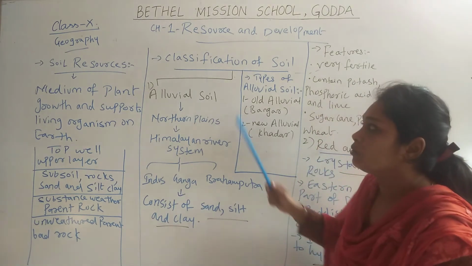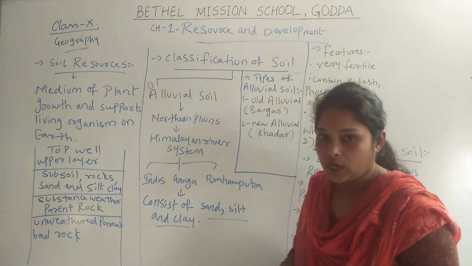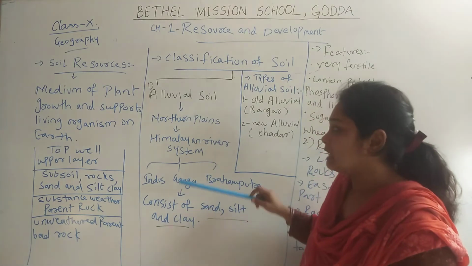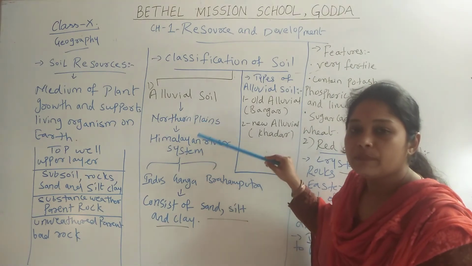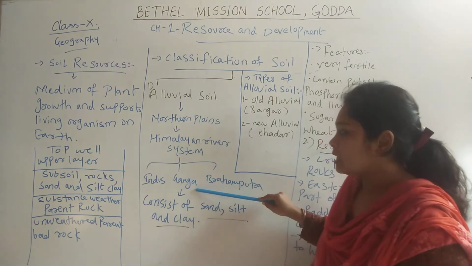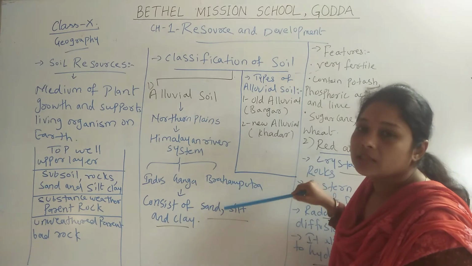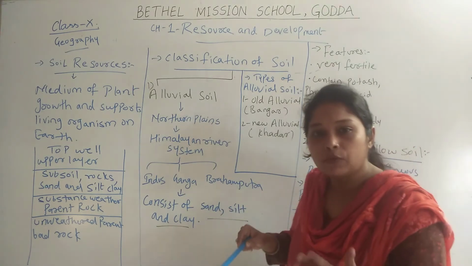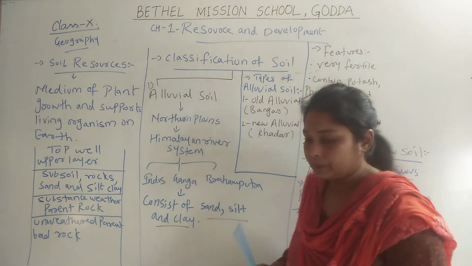When we go for the specific regions, we can say the Himalayan river system. Alluvial soil is mainly found in the Indus River, Ganga River and Brahmaputra River. These are the 3 Himalayan river systems where we can find alluvial soil. And when these rivers flow, they can take alluvial soil from one place to another.